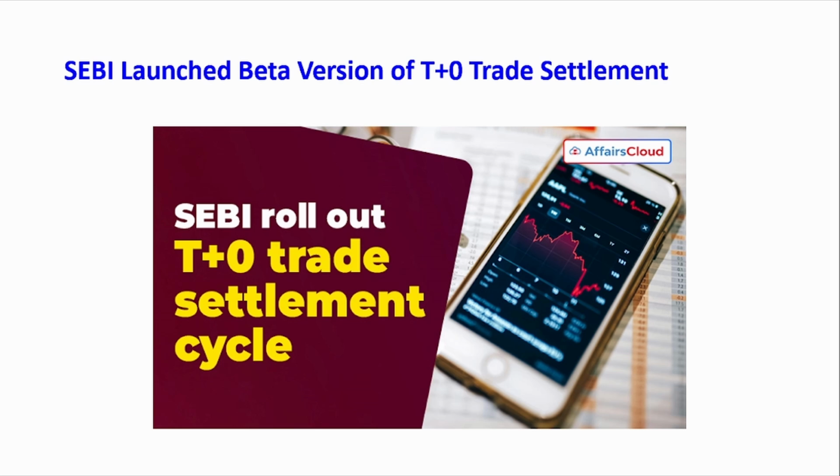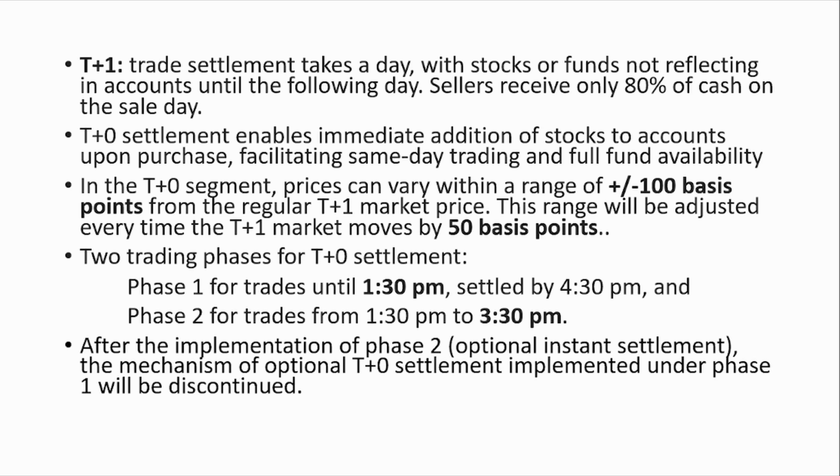Now, Sebi has launched a beta version of T+0 trade settlement. So what is this T+0? What is the Sebi settlement? We'll learn. Currently in the market, what takes place is T+1 settlement. Assume that A has a share of Tata which is worth 1000 rupees. Now, B wants to buy it, so A is also okay with selling it. So A sells the share and in return, gets the money.